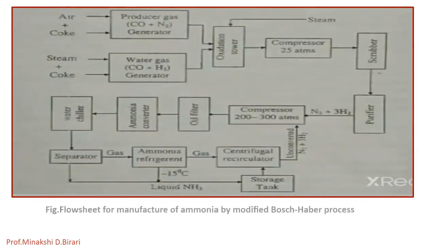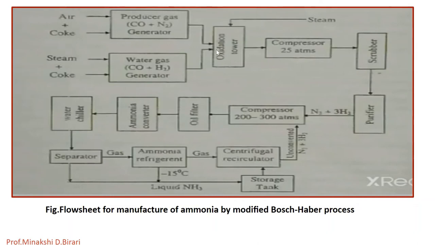So this is a flow sheet for manufacture of ammonia by the modified Bosch-Haber process. Now we have studied that water gas is obtained from coke and steam by the reaction with coke, that is C plus H2O gives the formation of CO plus H2. So water gas is produced by using such a reaction. The producer gas is obtained from coke and air, that is coke and air react to give the formation of producer gas, that is CO plus N2. So we have studied the formation of producer gas and water gas.